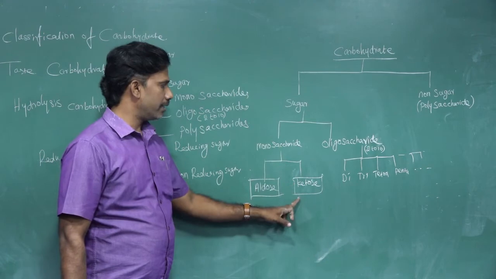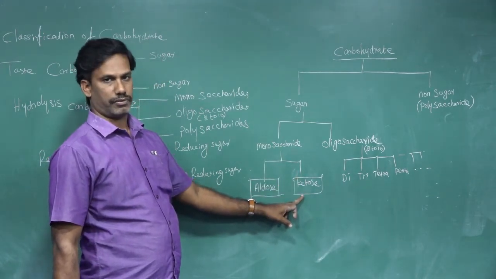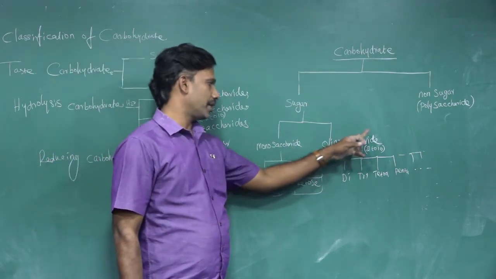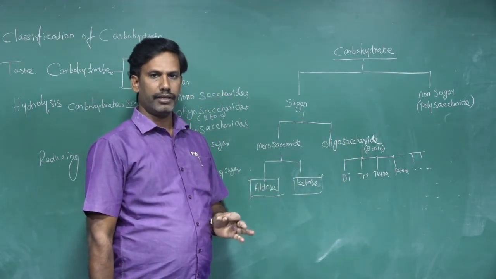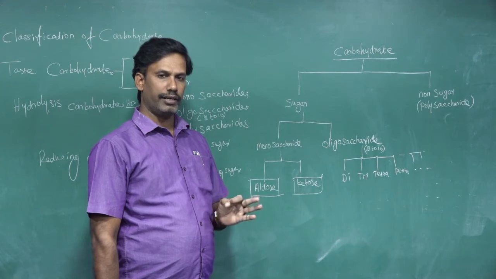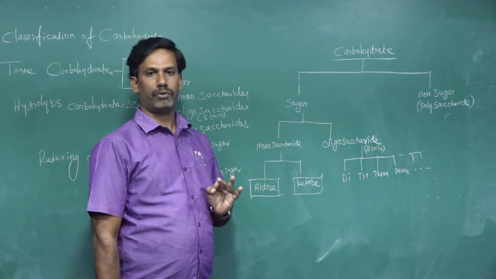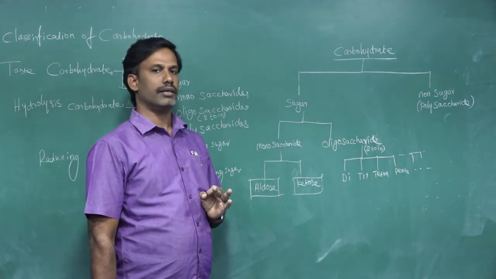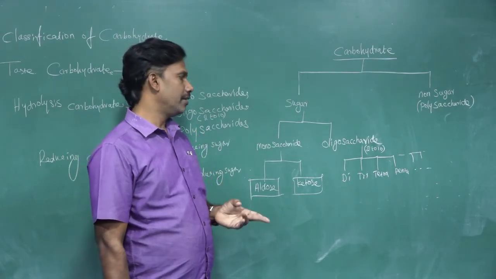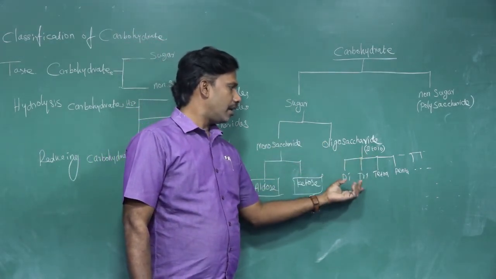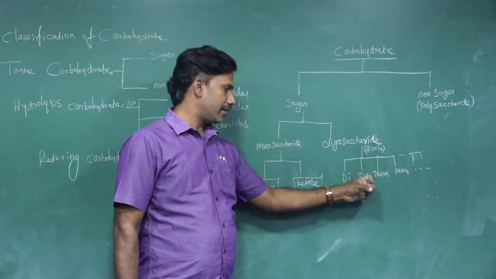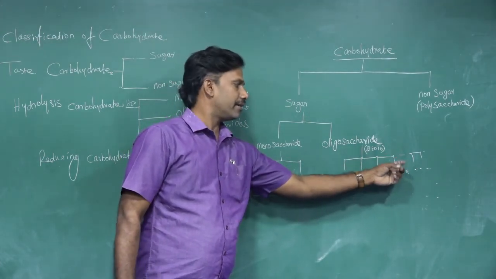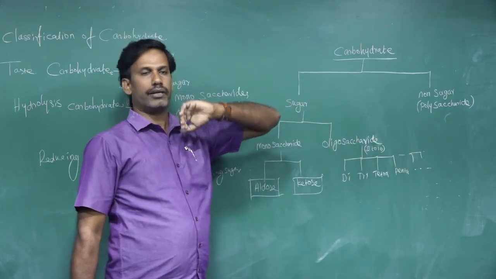If it contains a ketone, it is called ketose. Oligosaccharide is the carbohydrate which contains 2 to 10 monosaccharide units. In oligosaccharides there are different types: disaccharide, trisaccharide, tetrasaccharide, pentasaccharide, and so on till 10.